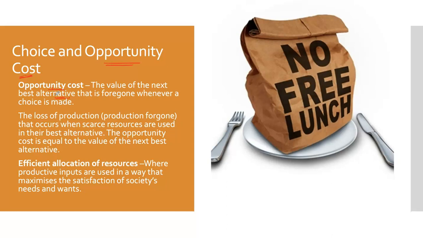So when I am making a choice between two needs that I believe I want, and I can only have one of them, I'm going to say, well, I've decided to, for example, spend $20 on clothes because I need them. The next best alternative potentially for that $20 was to spend it on something else. For example, going to a movie. So my opportunity cost of buying the clothes was giving up seeing a movie.